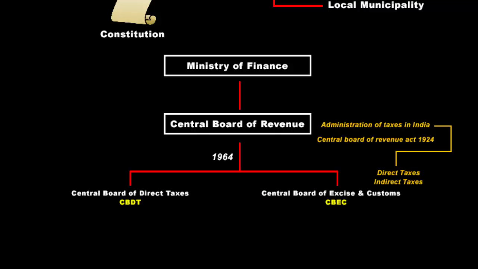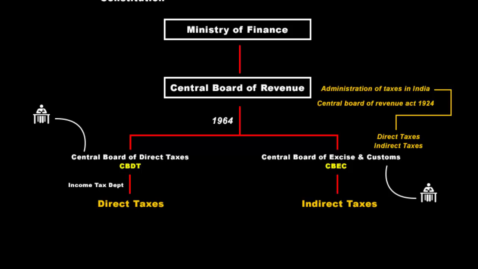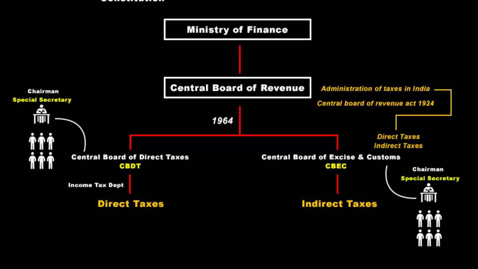The Central Board of Direct Taxes, CBDT, with the help of the Income Tax Department, deals in administration policies, planning and collecting of direct taxes in India. And the Central Board of Excise and Customs, CBEC, deals in the administration policies, planning and collecting of indirect taxes in India. Now, both CBDT and CBEC are headed by a chairman of the rank of Special Secretary, along with a body of 6 members who are additional secretaries. Basically, they all are IRS officers.